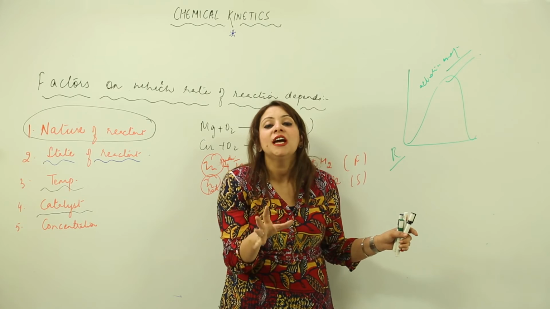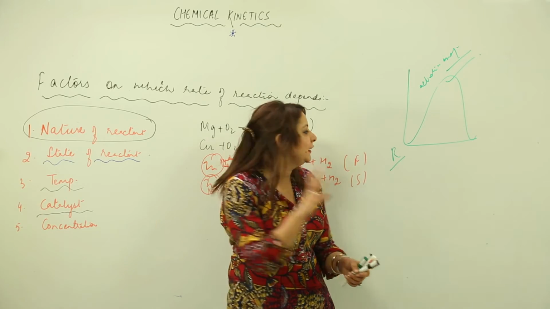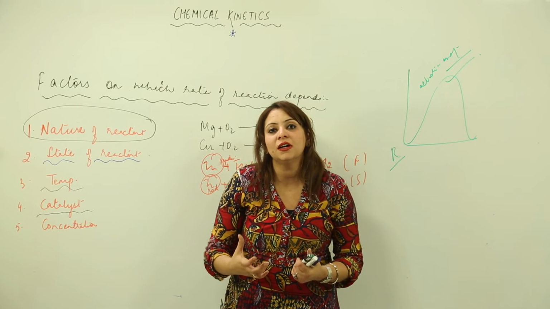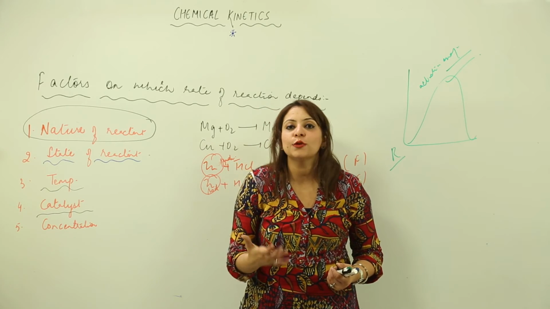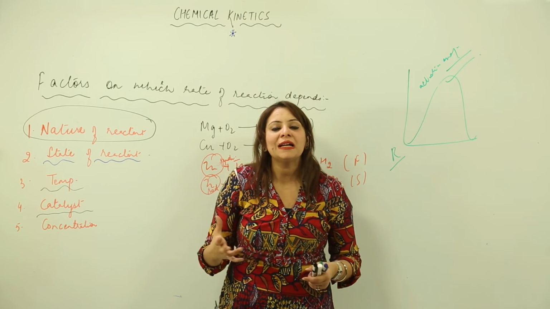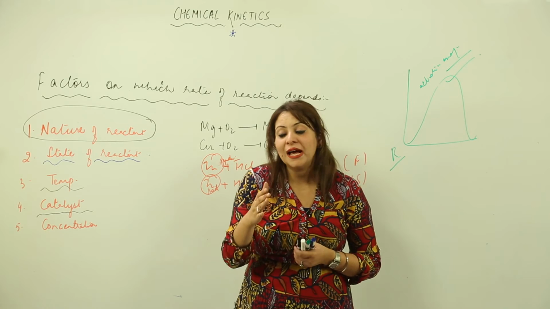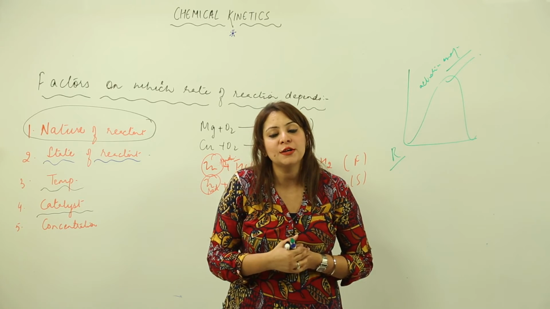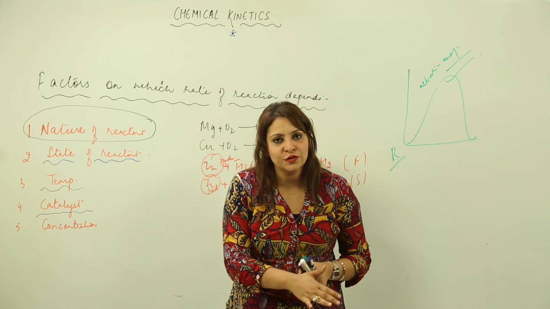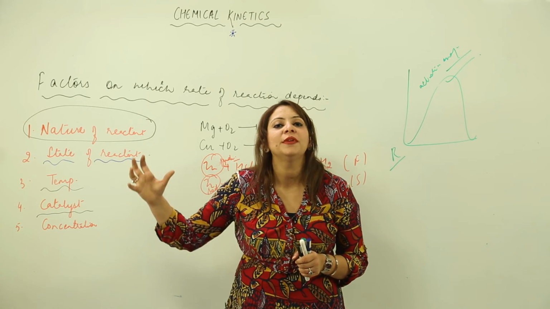That means the minimum energy which is needed to cross that energy level, it lowers the activation energy, so that more and more reactants can cross the barrier and collide with each other. So the collision frequency is affected, and when the collision frequency increases, obviously the rate is going to increase. Or vice versa, when there is no catalyst, obviously the reaction rate is going to be down. As we can see in hydrogenation of oils, we use platinum or nickel. When we carry out hydrogenation of oil with platinum or nickel, the reaction just speeds up because they lower the activation energy, so that more and more reactants can cross the energy barrier to cause effective collisions in order to form the product.